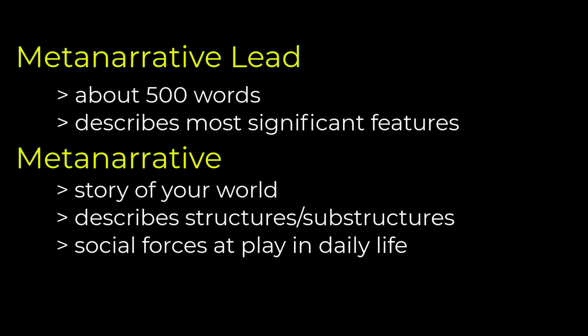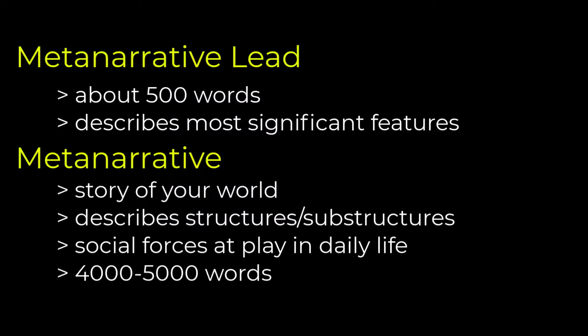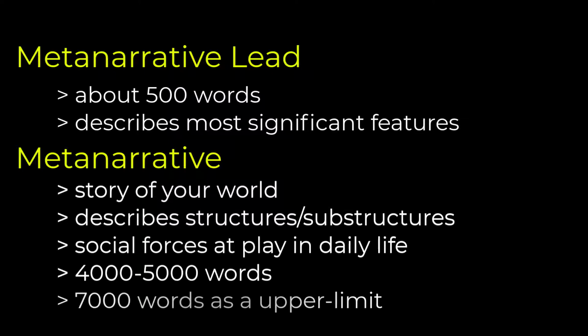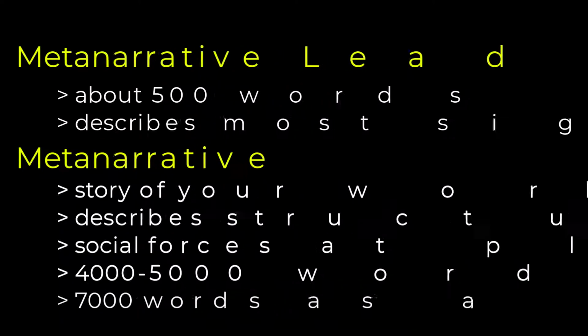I generally recommend that a metanarrative should be around 4,000 to 5,000 words. Any less than that, and you're likely missing some important details or relying too much on generalizations, and much more than that, and it starts to get hard to keep all the ideas straight. A well-structured metanarrative can climb to around 7,000 words and still work, but later on in this video I'll share some techniques for breaking up the metanarrative and making the information more accessible.